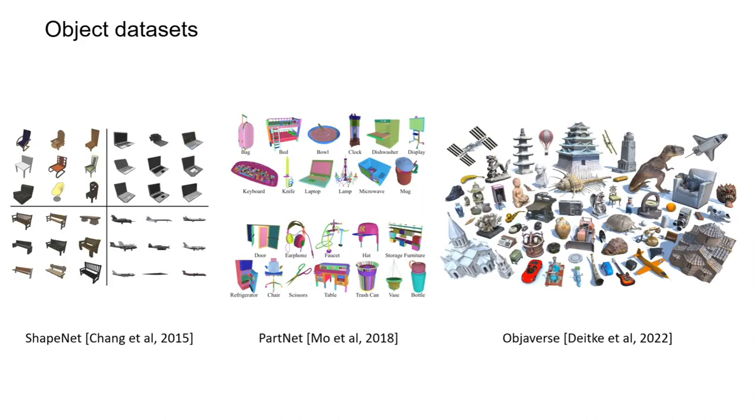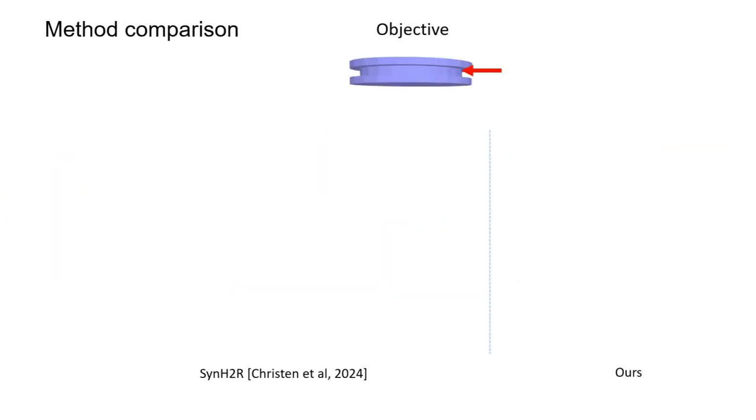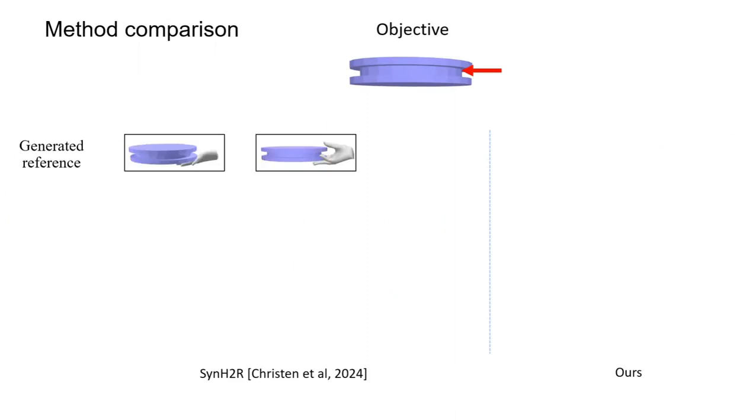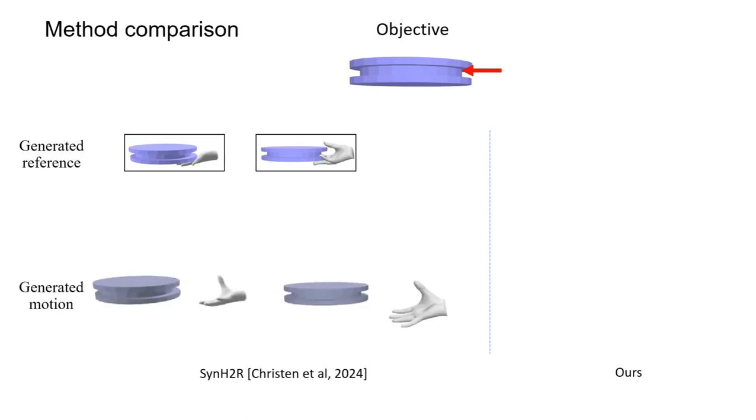To evaluate our method, we utilize three different object datasets: ShapeNet, PartNet, and Objaverse. Here we compare with Syn2R on the left with ours on the right. Syn2R achieves grasping motion generation by first generating grasping poses with an expensive optimization procedure.